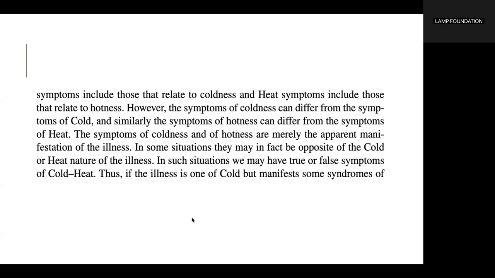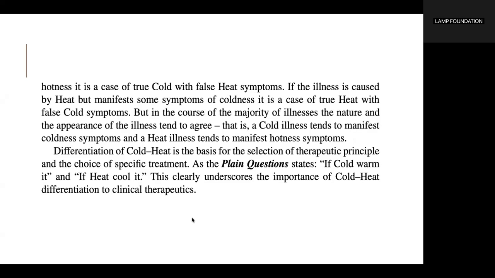Thus, if the illness is one of cold but manifests some syndromes of hotness, it is a case of true cold with false heat symptoms. If the illness is caused by heat but manifests some symptoms of coldness, it is a case of true heat with false cold symptoms. But in the course of the majority of illnesses, the nature and the appearance of the illness tend to agree. That is, a cold illness tends to manifest coldness symptoms, and a heat illness tends to manifest hotness symptoms.